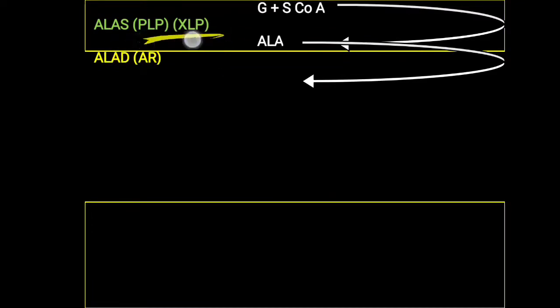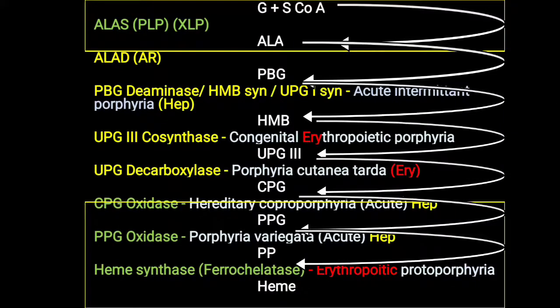Now ALA synthase 2 is the X-linked one, and this ALA dehydratase is the autosomal recessive variety of the enzyme. Further, from this PBG, with the help of different enzymes, lastly heme is synthesized, but we will not discuss that. In this video we are going to discuss ALA synthase and ALA dehydratase and the disorders related to these two enzymes. So ALA synthase is a key enzyme of heme synthesis, so it is under feedback control.